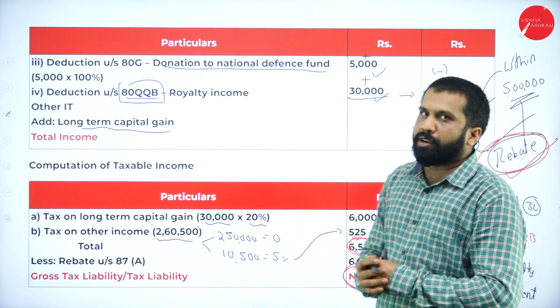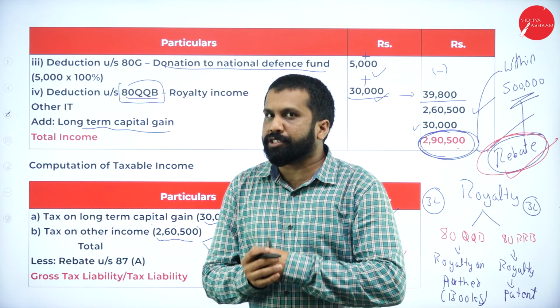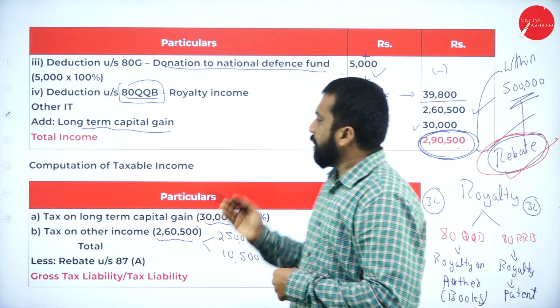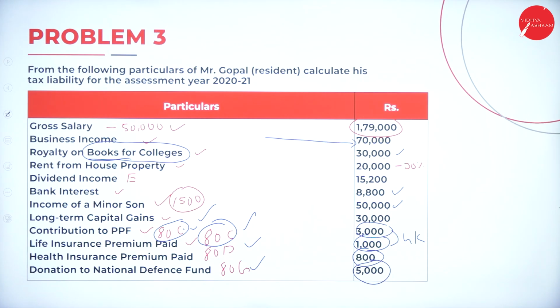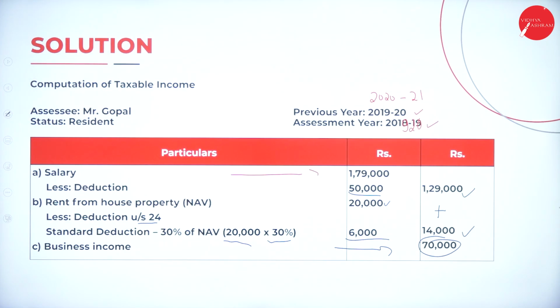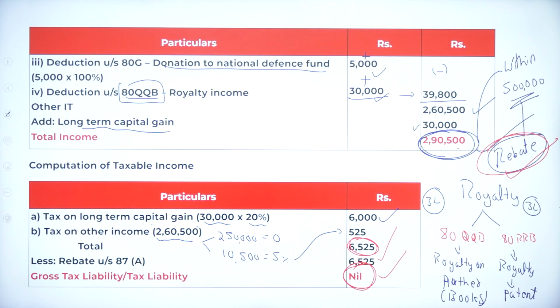Now, I'll go back to your previous slide. Please take a screenshot. Today's homework is interesting and very important. Clear? Now, I'll go back to your previous slides. So, problem number 3, your solution part, your continuation of solution, your tax computation.